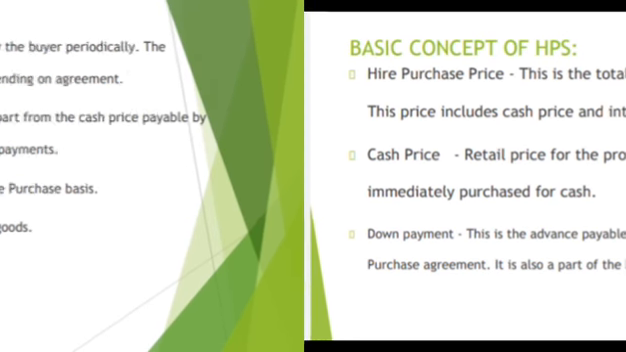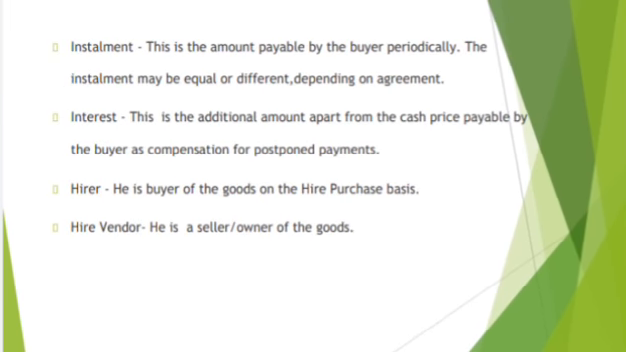What is installment? This is the amount payable by the buyer immediately or periodically. The installment may be equal or different depending upon the agreement. Next one is interest. This is the additional amount apart from cash price payable by the buyer as compensation for postponed payments. Next one, hirer. Who is a hirer? As per the hire purchase agreement, the buyer of the goods is called the hirer. Next one, hire vendor. He is the seller or owner of the goods.